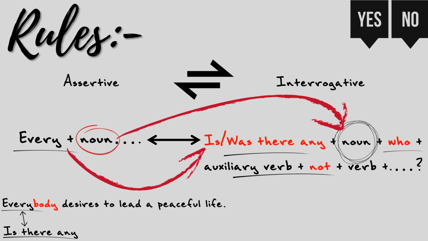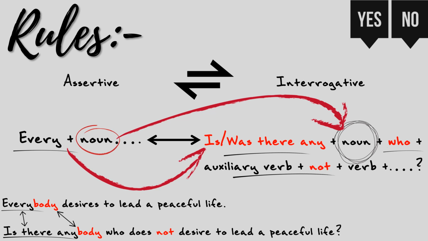The body will sit right after any, so we will put a not along with the auxiliary verb after who and the rest of the sentence, and in the end, we will put a question mark. So the answer will be, is there anybody who does not desire to lead a peaceful life?